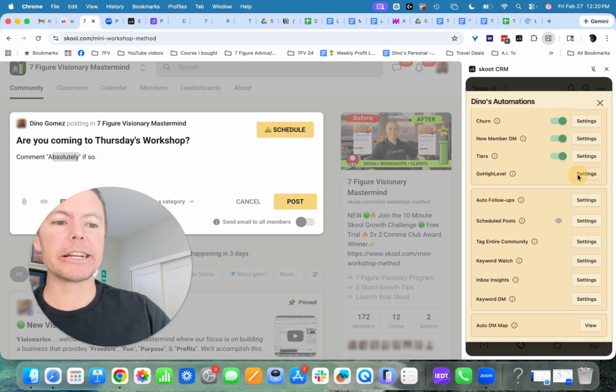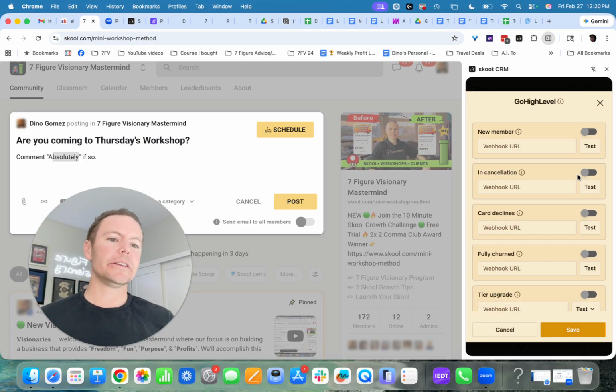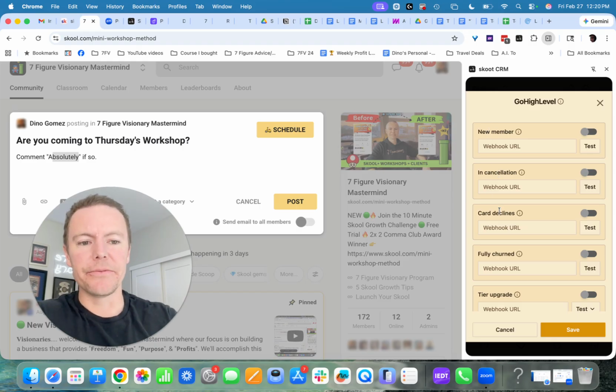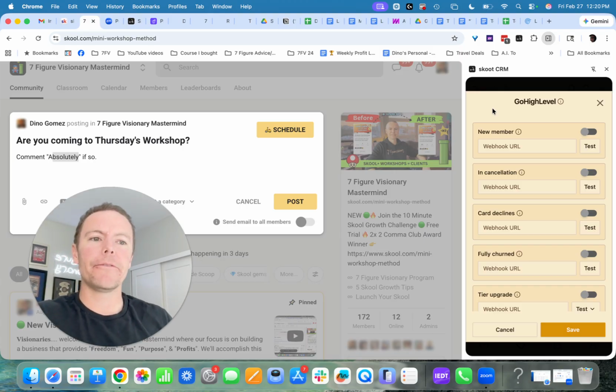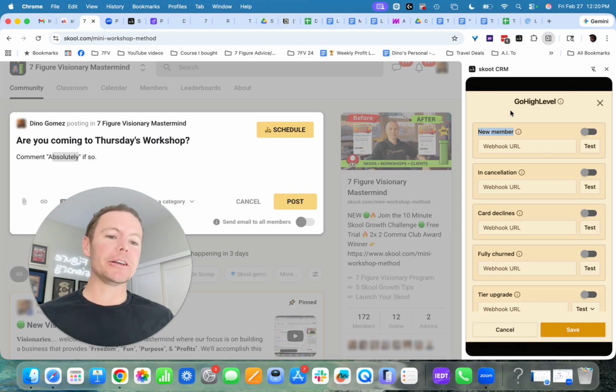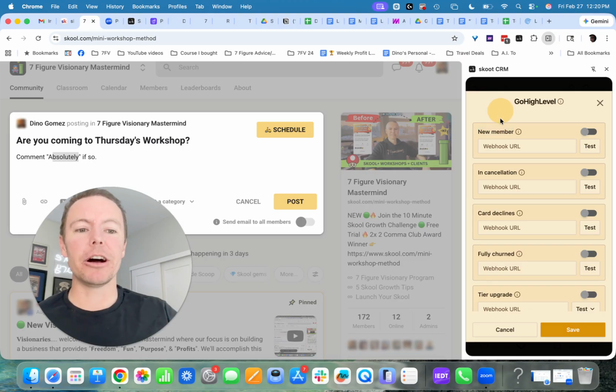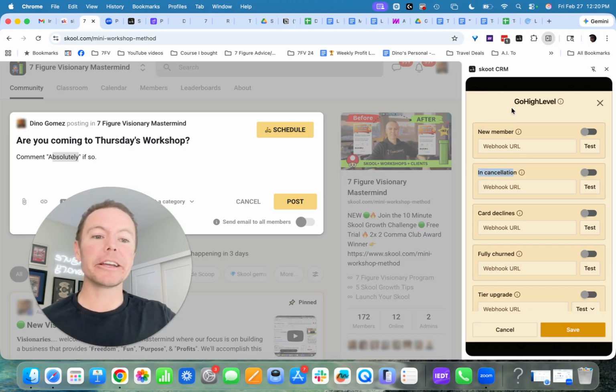Something that I would like to see, right, like as an example, is the Go high level integration is great. You can have essentially these various triggers send off a workflow inside of Go high level. So you have a new member joins your community, it sets off a workflow in Go high level. They get a series of emails and text messages. That's pretty awesome. If somebody's canceling the same thing, hey, why don't you book a call with us? We can talk about it, etc. There's some cool things that you can do here.